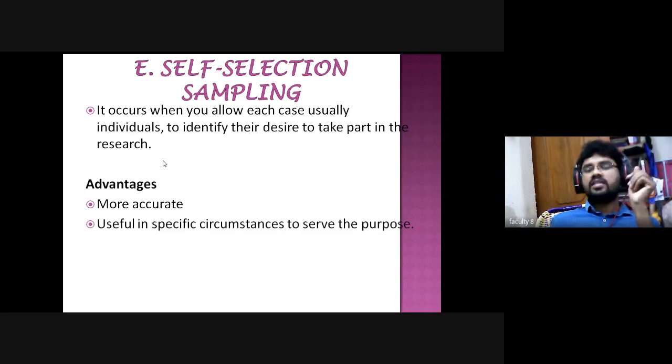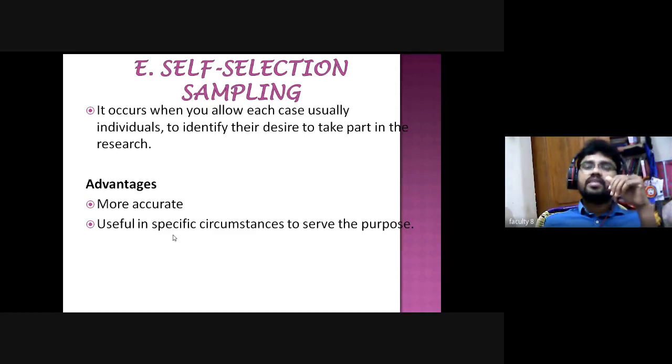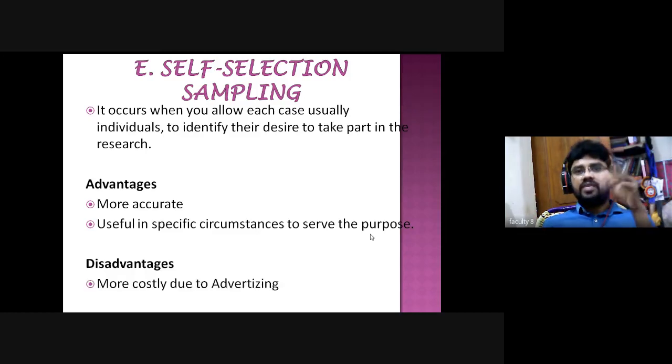So in that case, if RGV has selected that person only, it is more accurate, and most of the people will be able to see that he is like the same as Chandrababu Naidu. Right, and it may be useful for a specific circumstance to serve the purpose. The disadvantage is it is more costly due to advertising. For example, RGV has offered some lakhs of rupees to them. I hope you understood about the Telugu people.